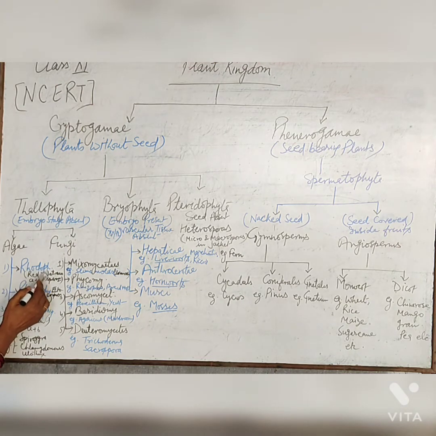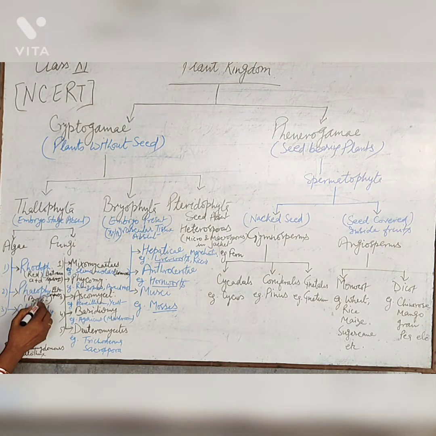First, Rhodophyceae. Rhodophyceae is a red color algae. Example: Batrachospermum. It contains A and D type of chlorophyll. The second part, Phaeophyceae, is the brown color algae, and its chlorophyll content is A and C. Example: Ectocarpus. And the third one is Chlorophyceae.